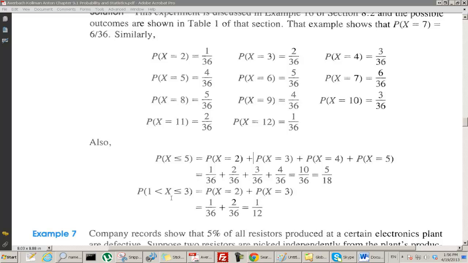The probability that x is between 1 and 3 is, the meaning of that is that x equals 2 or x equals 3, but plus, again, we can change it to plus because they're mutually exclusive. They don't have anything in common. So it's 1 over 36 plus 2 over 36, which is 1/12.